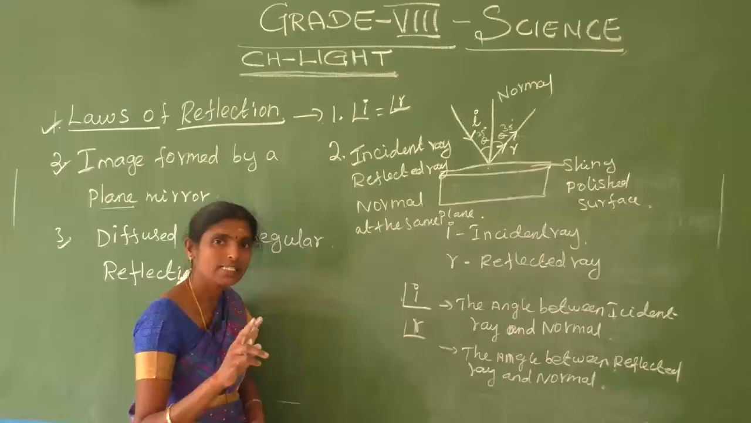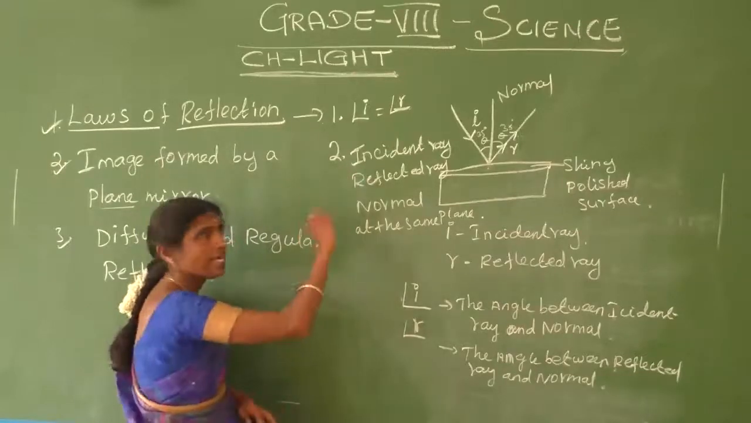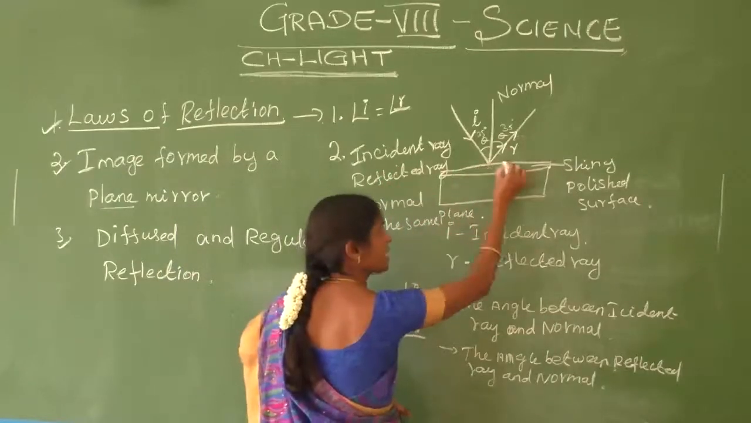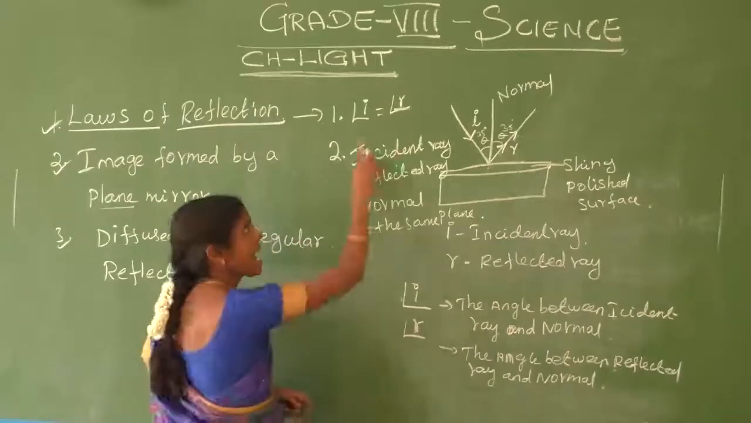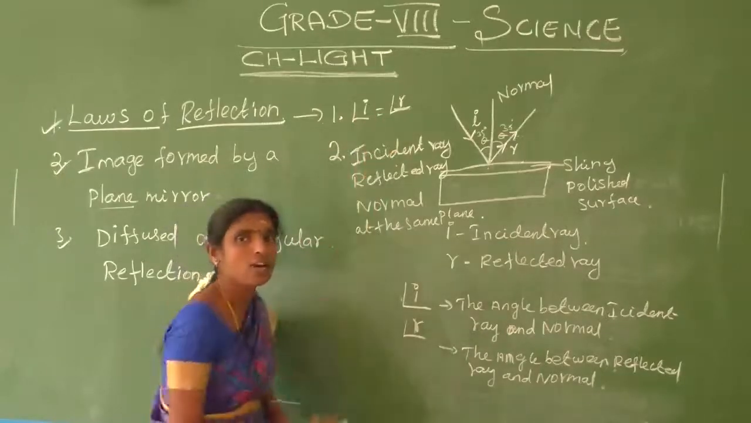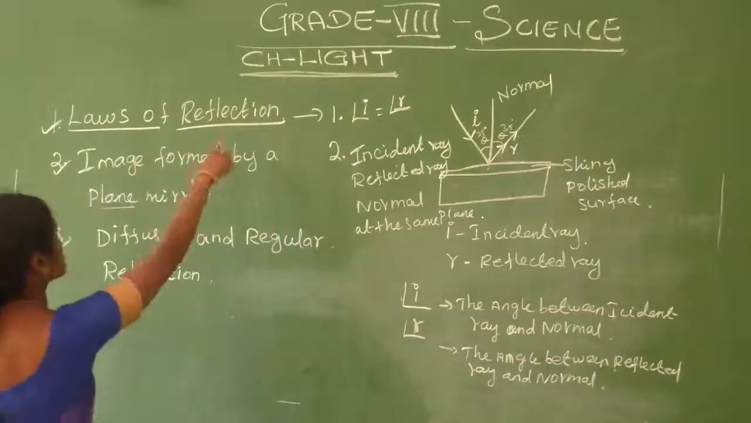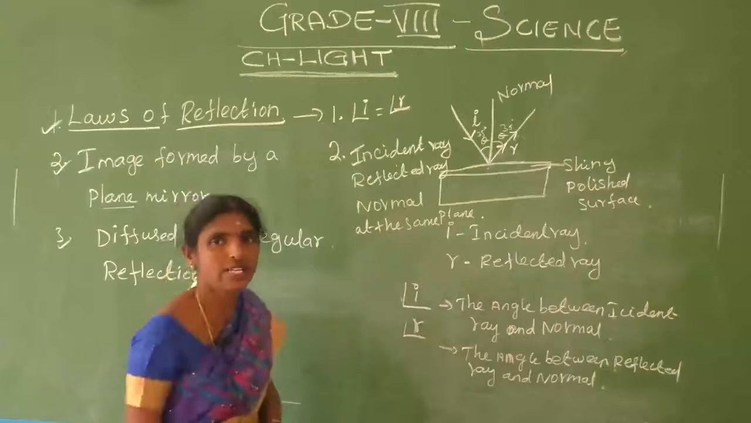The laws of reflection are classified into two. The first one: the incident ray, reflected ray, and normal are in the same plane. The second one: the angle of incidence equals the angle of reflection. That is called the laws of reflection. Do you understand, students? That's all. It's very important.